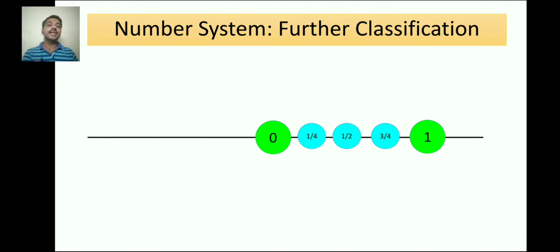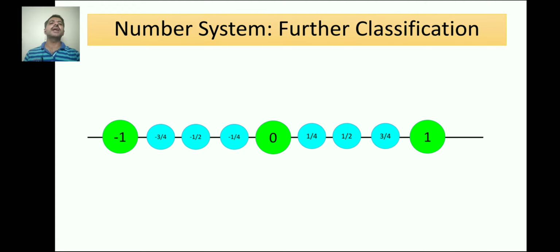Right, in the same way, I will keep on collecting numbers between two given numbers. Like I can again take a number in between 0 and 1 by 4. That will be 1 by 8. Okay. In the same way, I can collect such type of numbers in the left hand side also. That is for the negative numbers: -1 by 2, -1 by 4, -3 by 4, and so on.